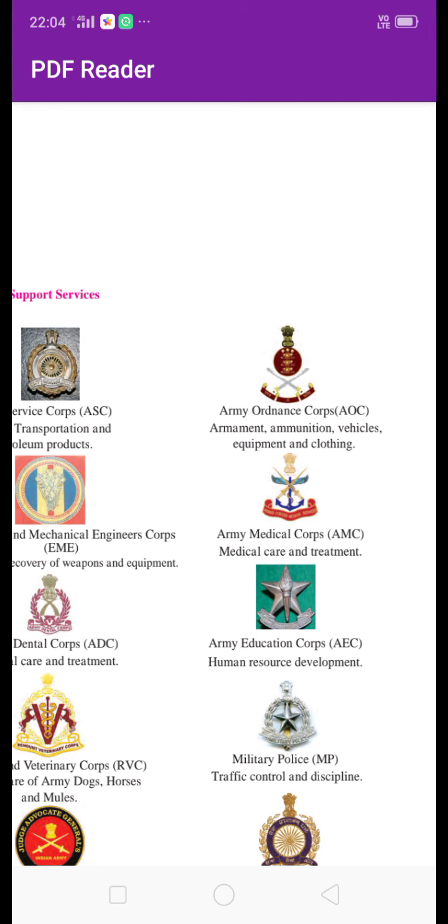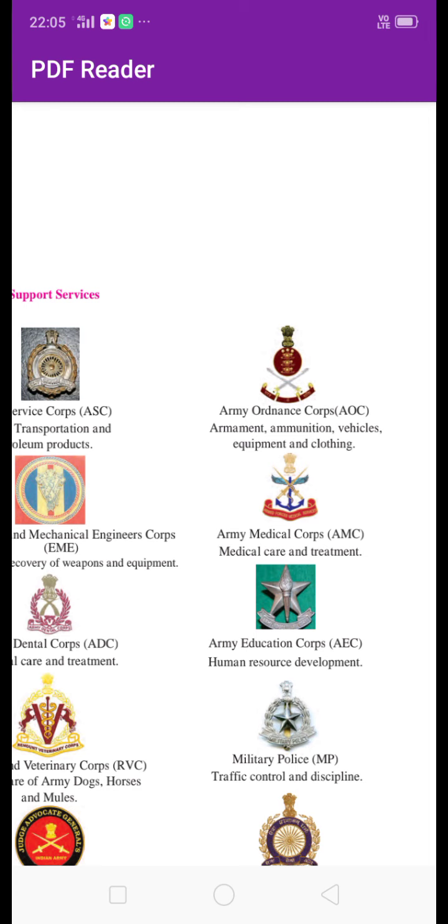Then next is Army Medical Corps, AMC. It takes care of soldiers' medical care and treatment. If any soldier is injured or needs medical help, that time this department helps these soldiers. Then next is Army Dental Corps, ADC. It provides dental care and treatment of soldiers.